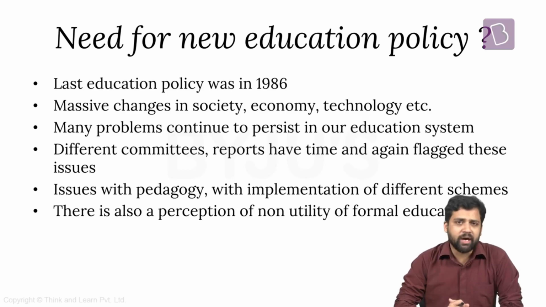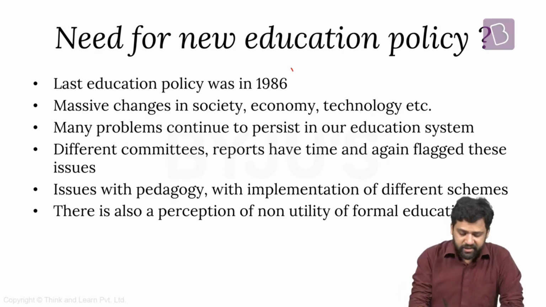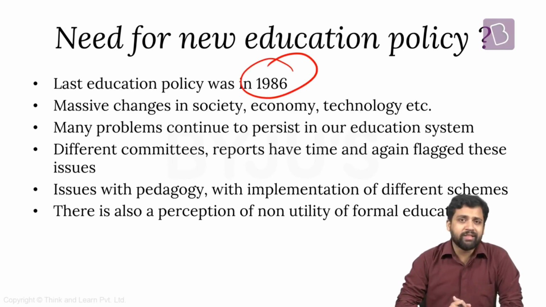We have had a National Education Policy in the past as well. We had one in 1968, then we had a policy in 86. So it has been more than 30 years that we haven't had a National Education Policy. The last one was in 1986. Just think of it, between 1986 and 2020, how many things would have changed. 1986 was the time when we hadn't ushered in liberalization, privatization, globalization. It was the pre-liberalization era. So after the 90s, things have massively changed.